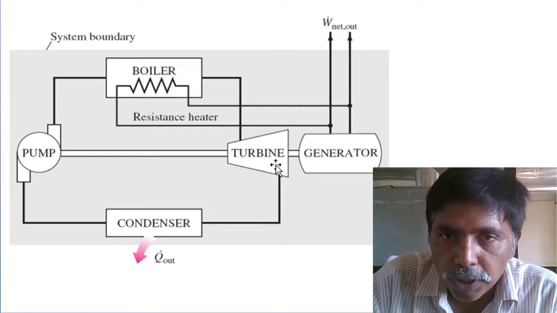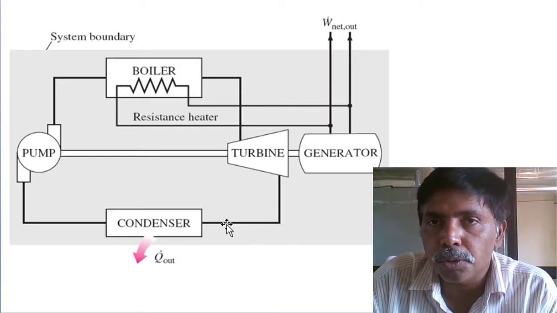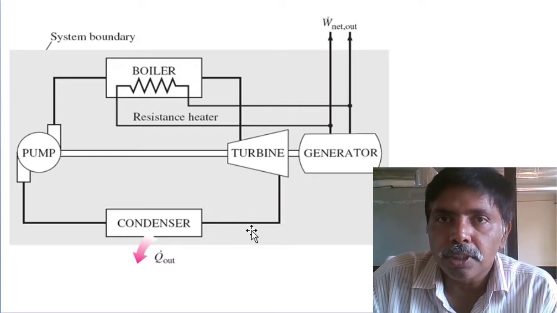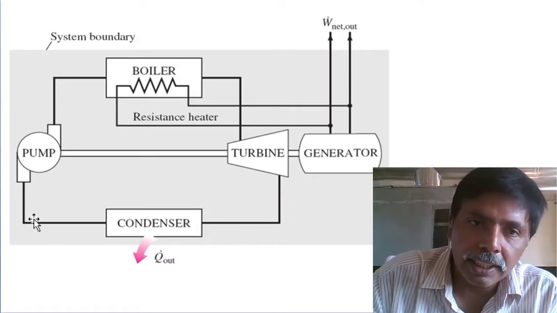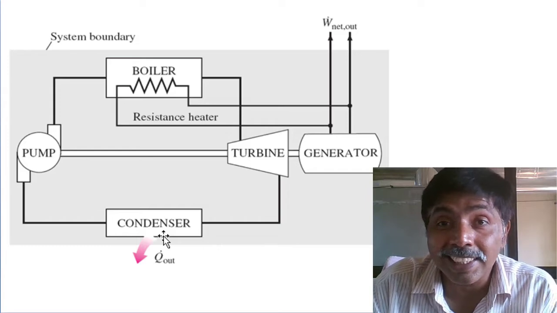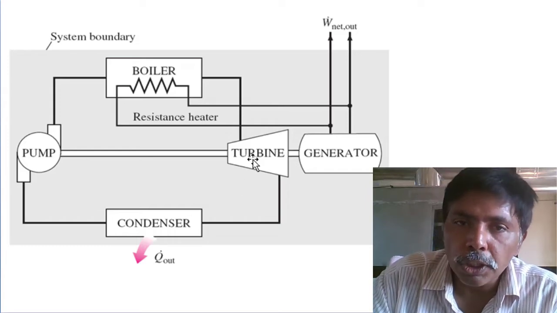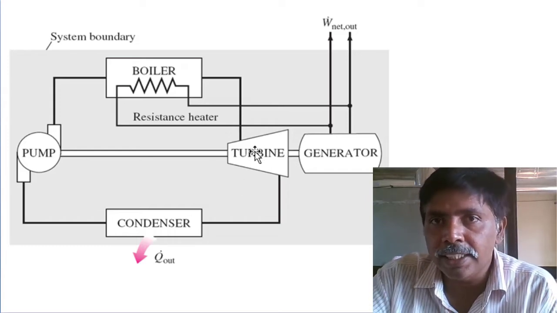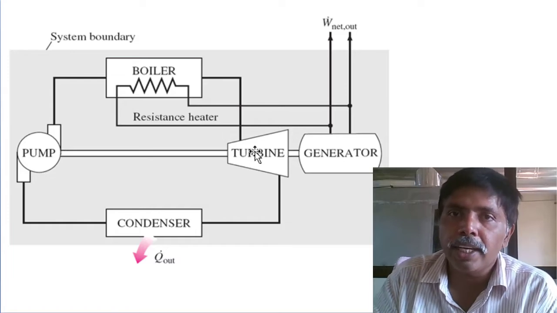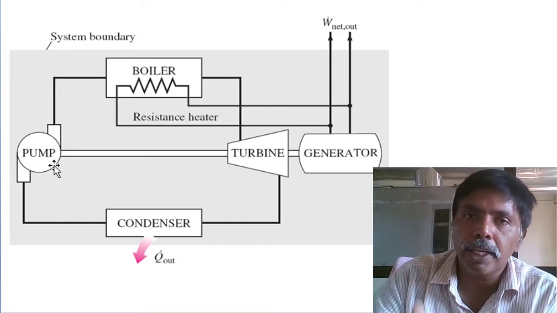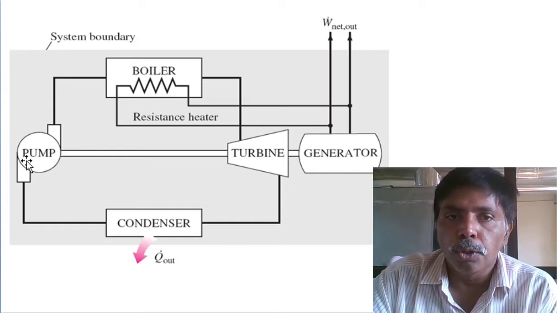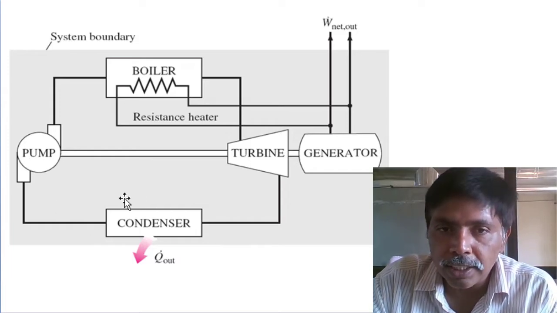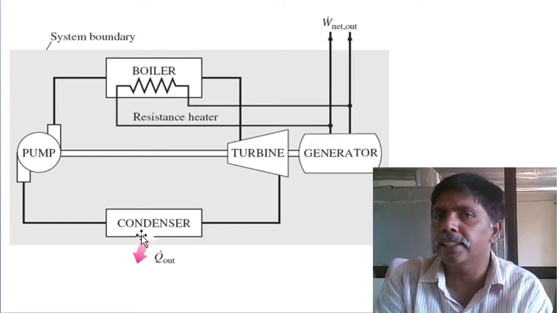And then the steam, expanded up to condenser pressure, is low-pressure steam rejecting heat at the condenser, and again we pump the liquid. If we do not reject the heat, then whatever energy we extracted during expansion, the same mechanical energy is required to pump from the condenser pressure to the boiler pressure. So for this we are rejecting the heat. This is the Rankine cycle.